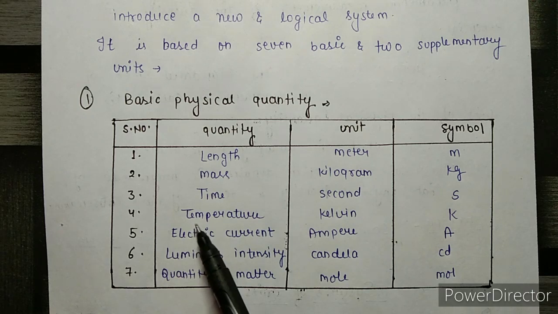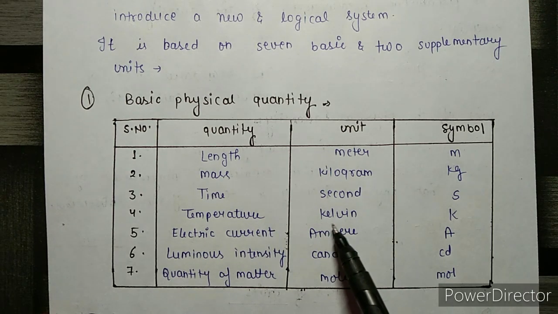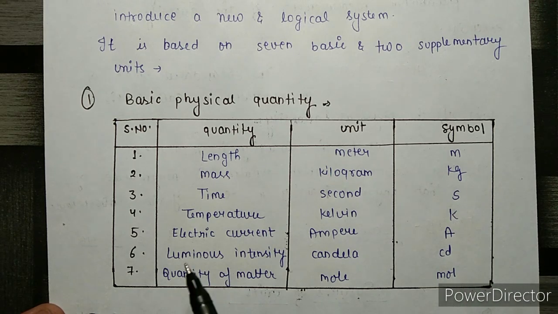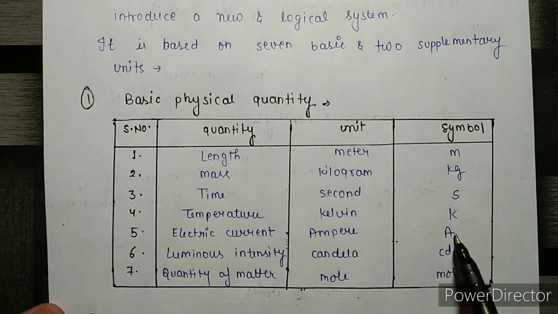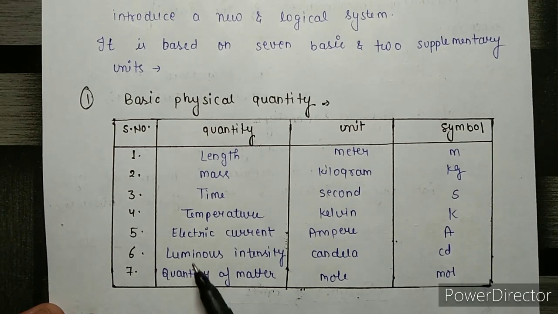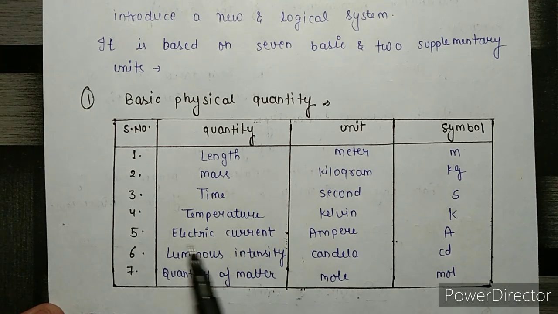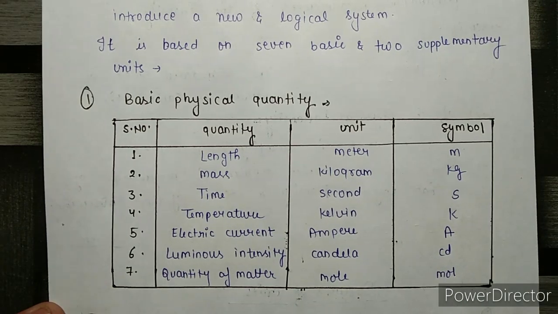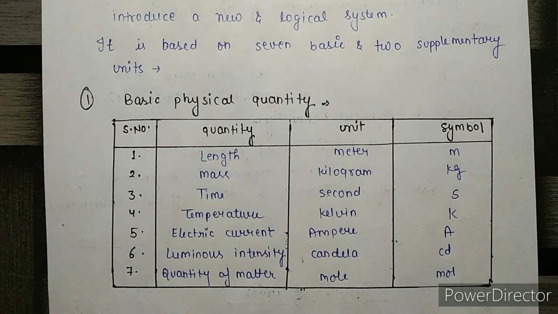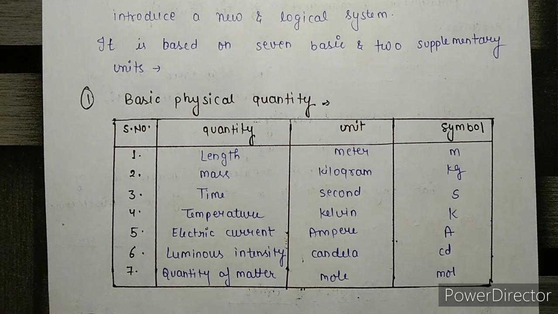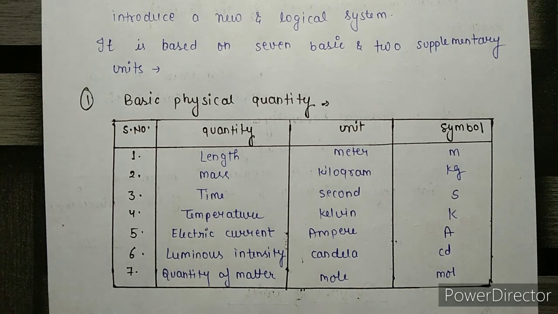Fourth is temperature, measured in Kelvin, indicated by K. Fifth is electric current, measured in ampere, denoted by A. Sixth, luminous intensity, which in general you can understand as brightness, unit candela, indicated by cd. And the last one is quantity of matter, unit is mole and symbol is mol. These 7 quantities are generally used in chemistry.